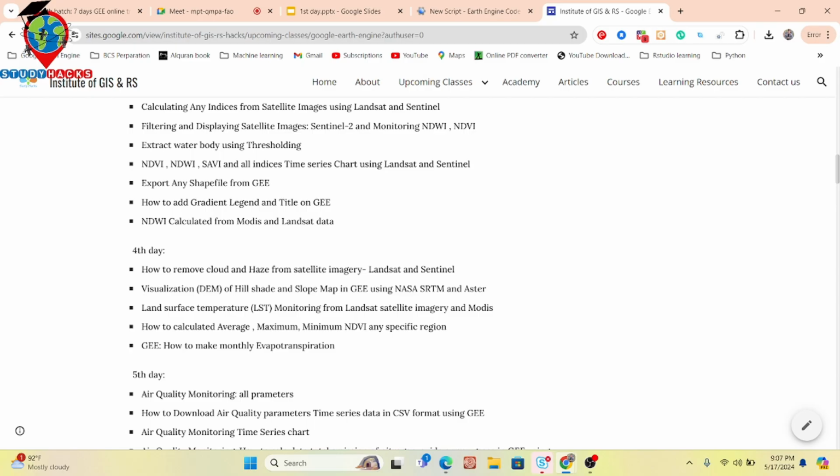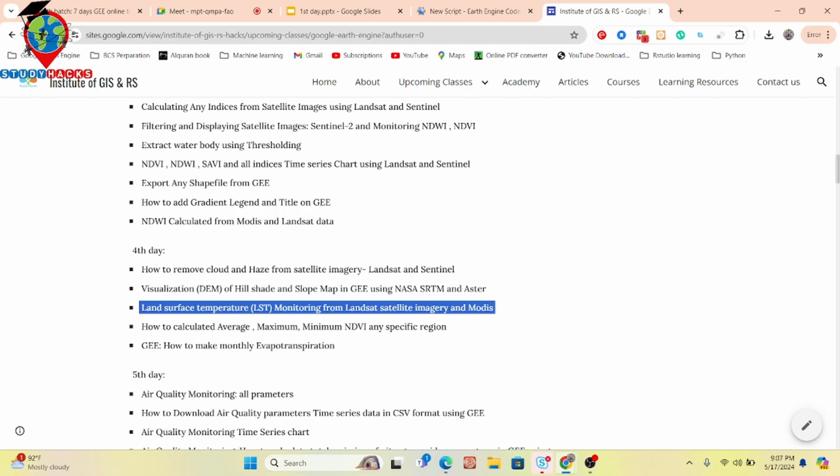As well as I also discuss some terrain analysis, such as how we can use DEM data for visualization of hillshade map, slope map, and aspect map, using different types of DEM data, NASA SRTM DEM or ASTER DEM. We talk about land surface temperature monitoring using Landsat satellite imagery, as well as MODIS satellite imagery.